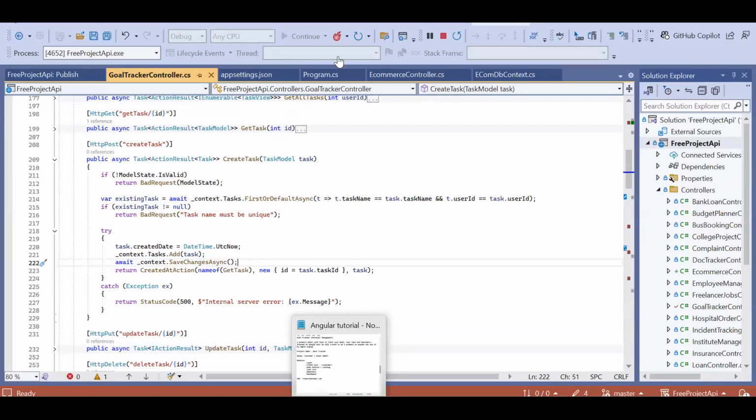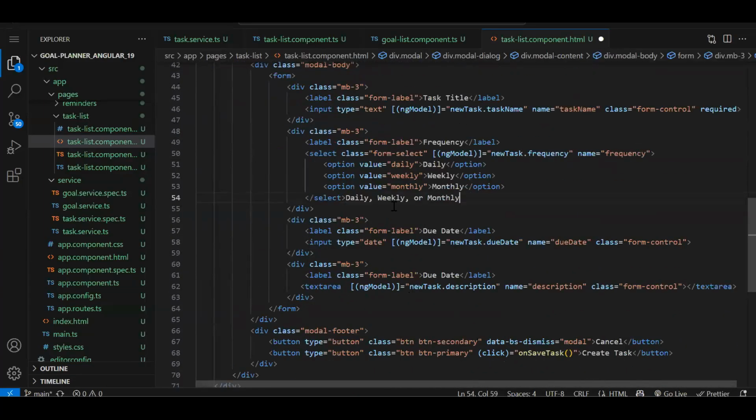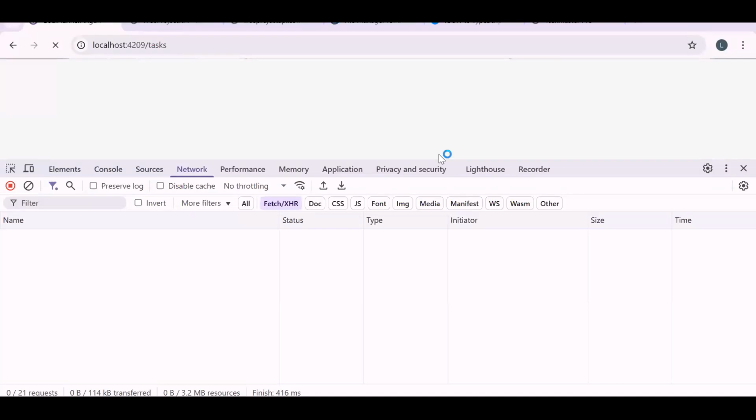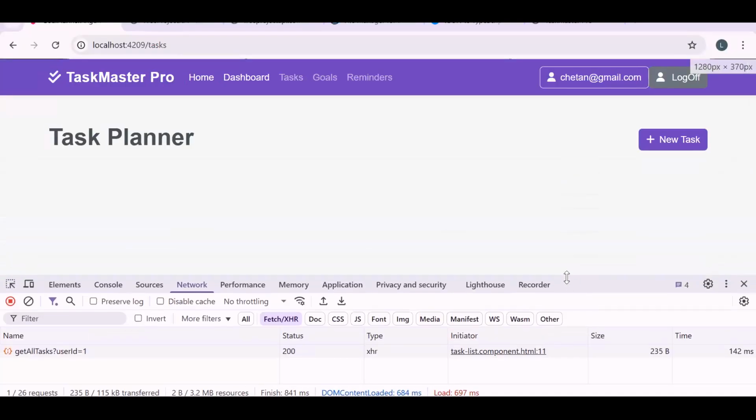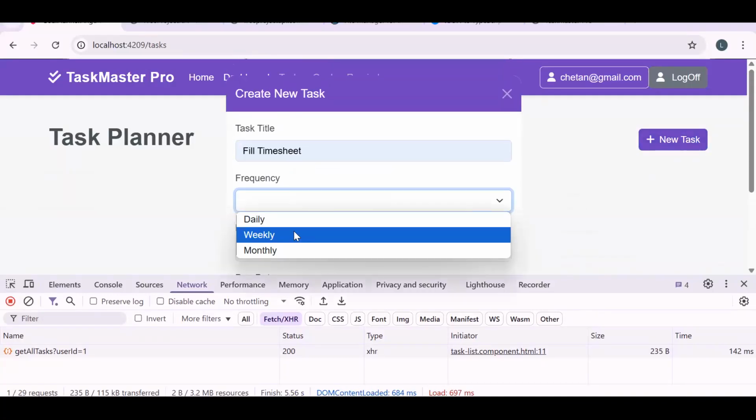So we just need to pass the proper data. Let me just change it. So here you can see capital and small letters were mixed, and that's why it provided the error. Daily, weekly, monthly. Now it should be proper. Let's save. Let's try it again. As I said, on the database level I have added that only these values are allowed. Fine. Now let's create weekly.